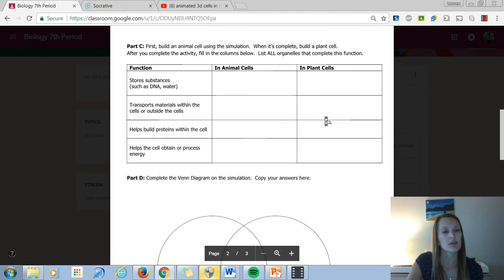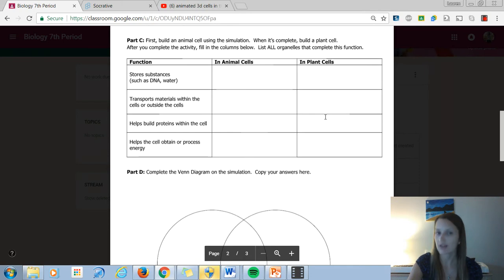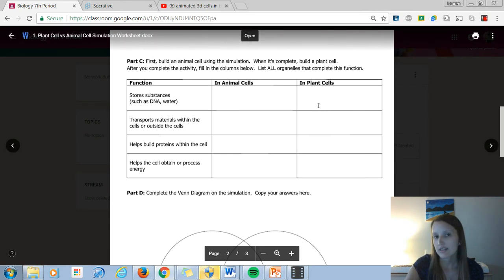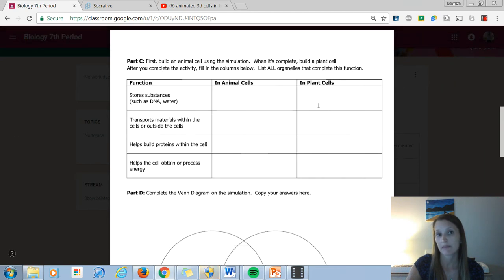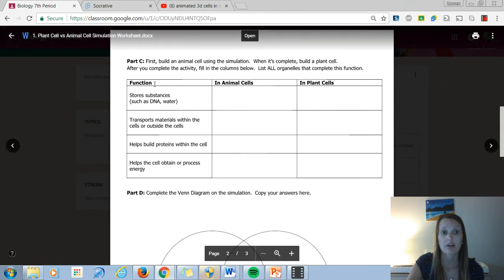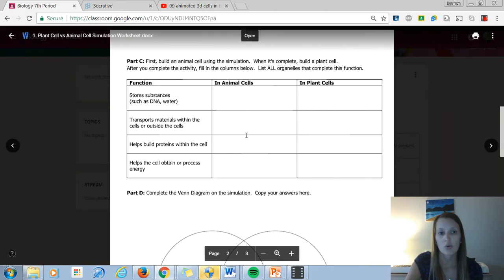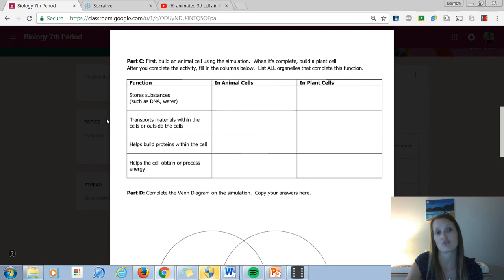And this second page especially is important because we're not just memorizing the organelles, we're trying to think about how that organelle helps the cell do its job. So if I look over here, I'm like, well, cells are going to need to store things like water. How do they do that? What organelle helps them do that? Or they might need to carry things around and transport materials. How can they do that?